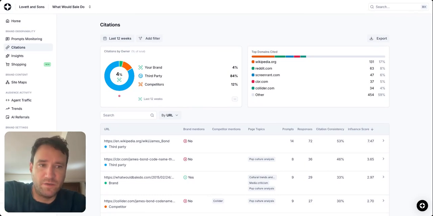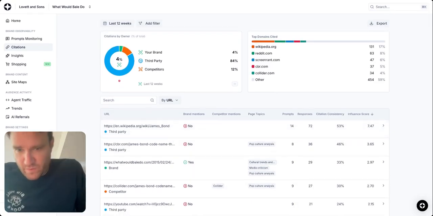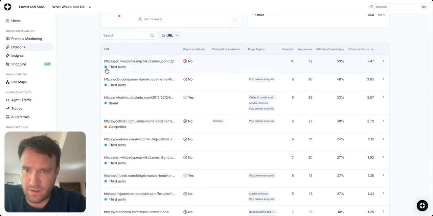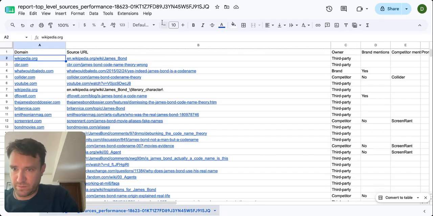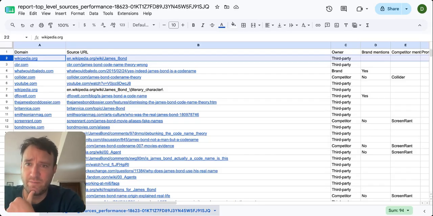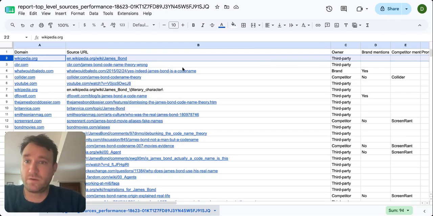All right, so what am I going to do with this information? It's a good question. I have to decide what to do with this information. But one of the things that I'm seeing here, you know what? Let's jump into the spreadsheet. So here we are. We got Wikipedia sitting pretty up at the top. I'm not going to mess with that. Let's take a look at that Wikipedia article.